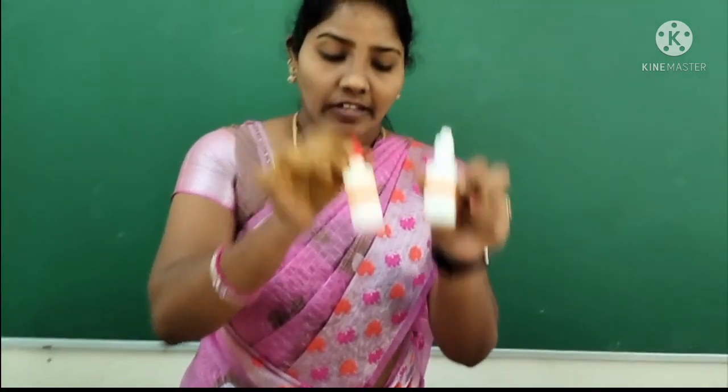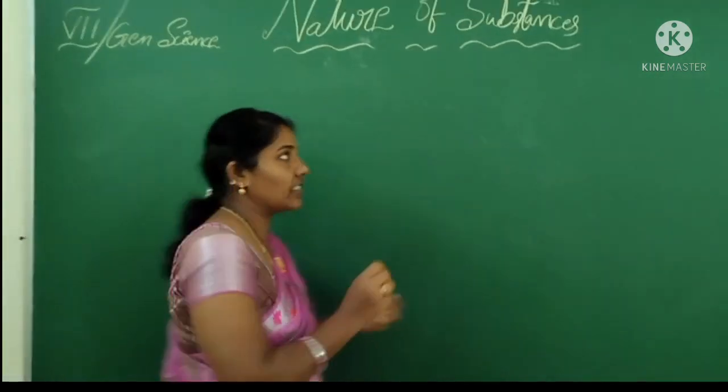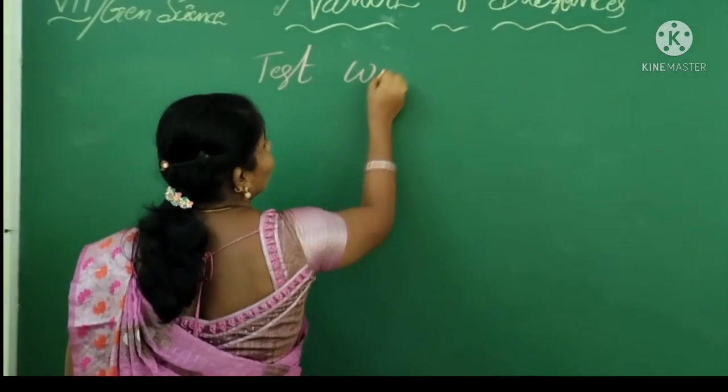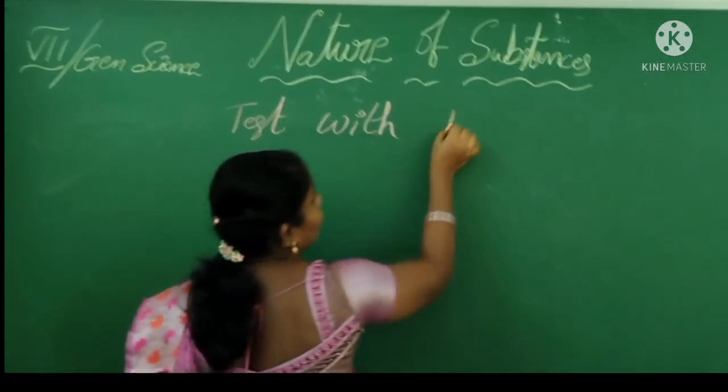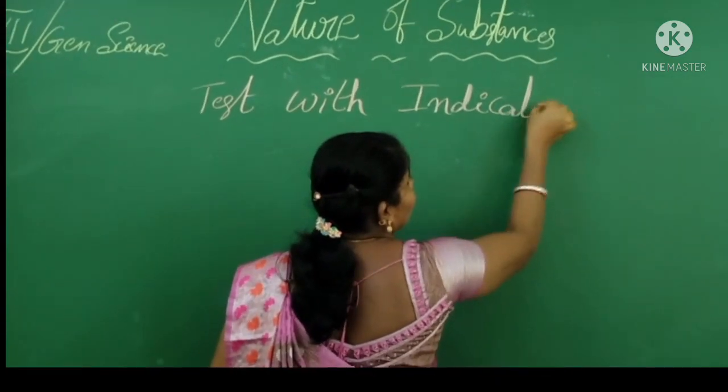So now we are going to test with the indicators. Our activity is test with the indicators.